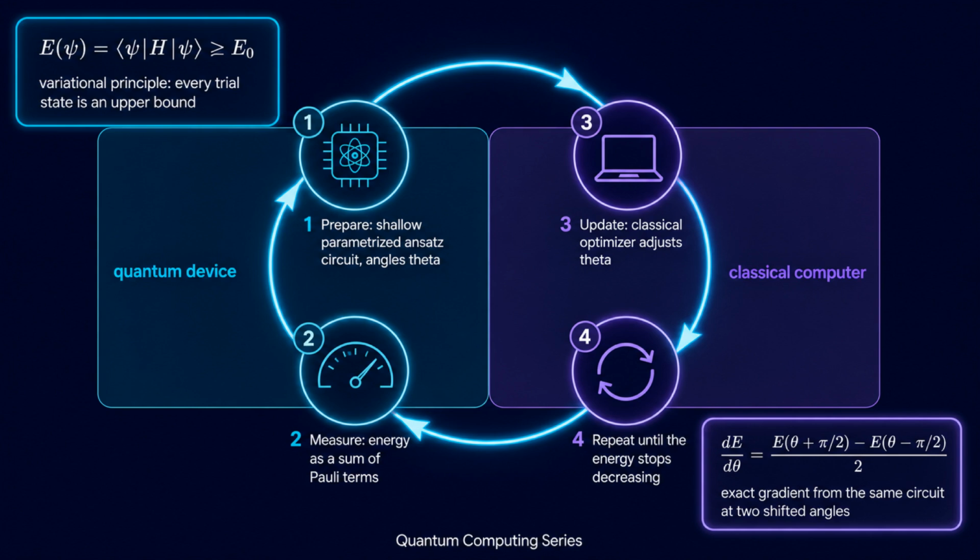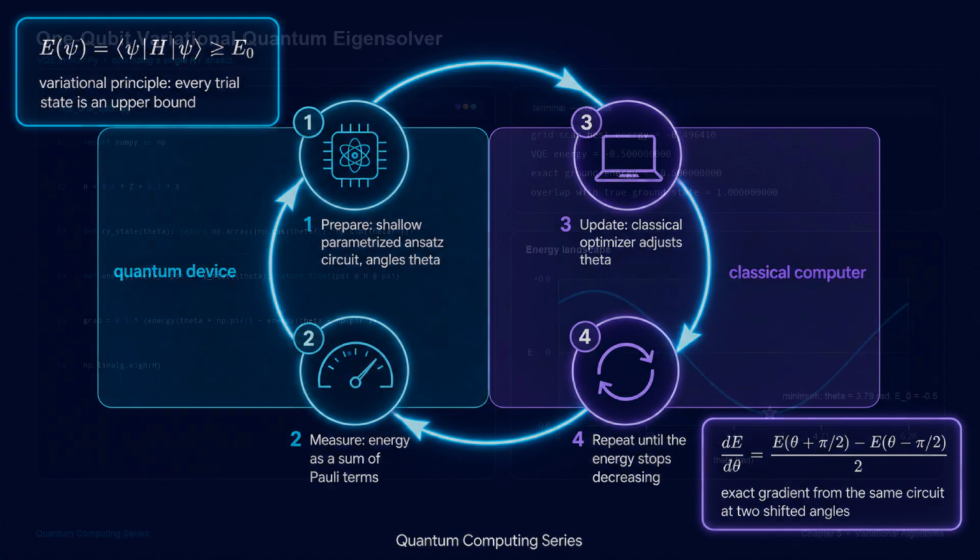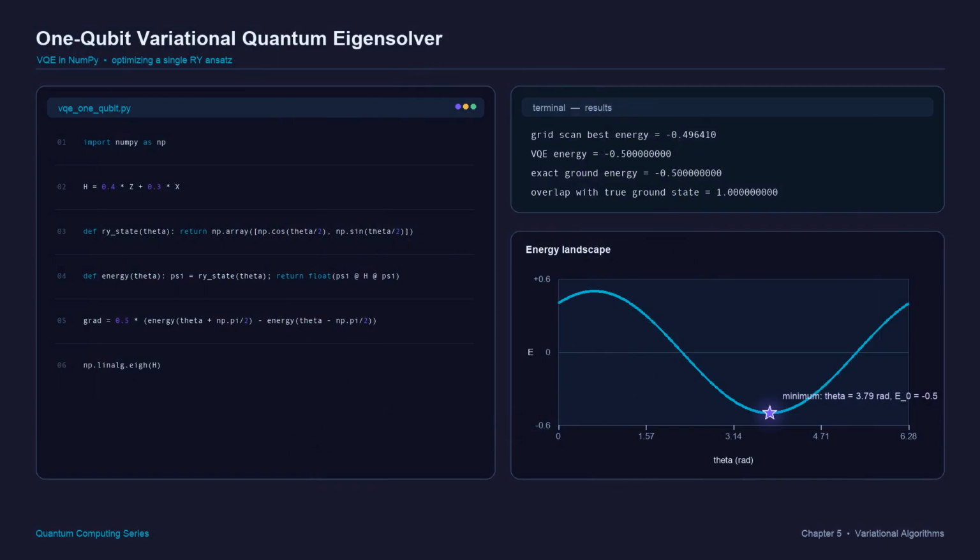The loop has 4 steps. Prepare a trial state with a shallow parametrized circuit called the ansatz. Measure the energy term by term, update the angles with an ordinary classical optimizer, and repeat until the energy stops decreasing. Let us make the loop concrete with the smallest possible example, a single qubit.